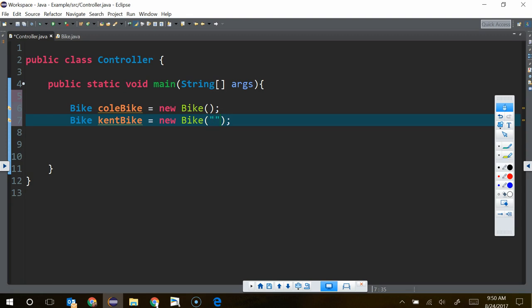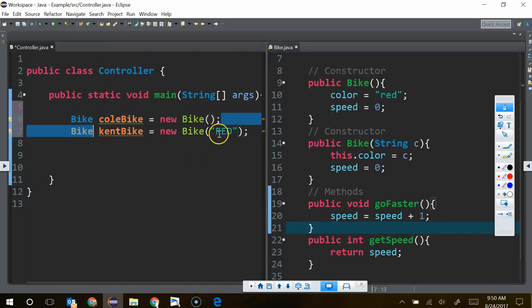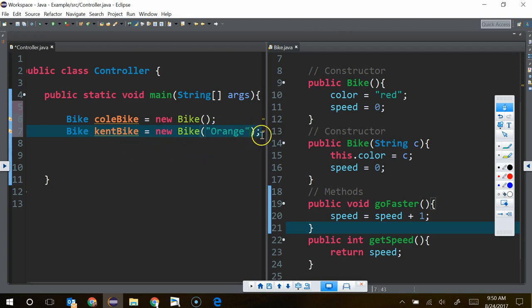So my bike is going to be red. Okay? Because that's, wait, what color is your bike? Ah, it's red. So I'm gonna go with orange. Yeah, orange is the new black. Wow. Yeah. It's a TV show, y'all. All right. So now we've got two bikes.